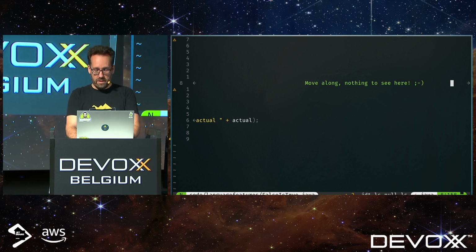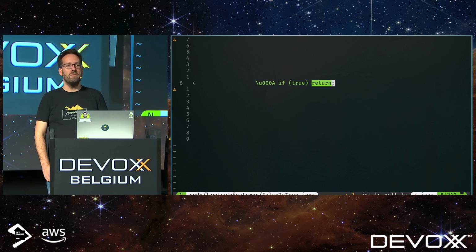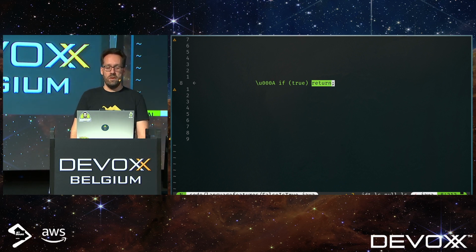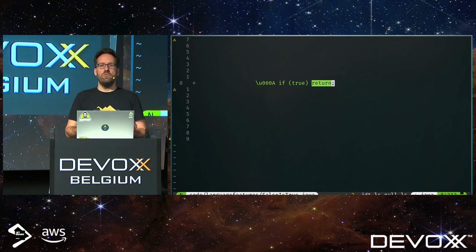No, we're not fooled by that, are we? Actually, at the end of the line, I have a Unicode escape sequence followed by if true return. The Unicode escape sequence is the Unicode symbol for a new line. And the Java parser actually reads those Unicode symbols before it actually looks at the code and sees if something is a comment or not. So this is picked up as a real new line, and the if true return is executed.